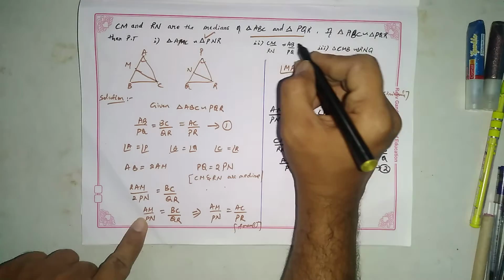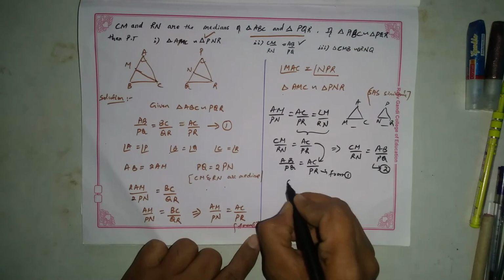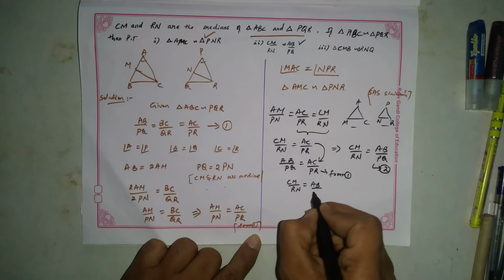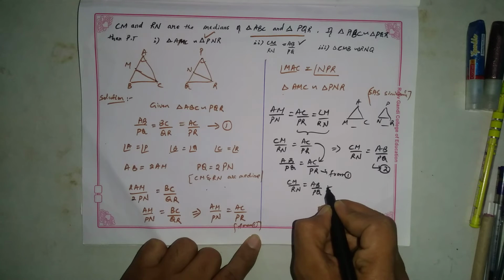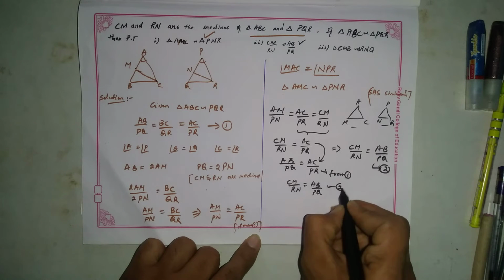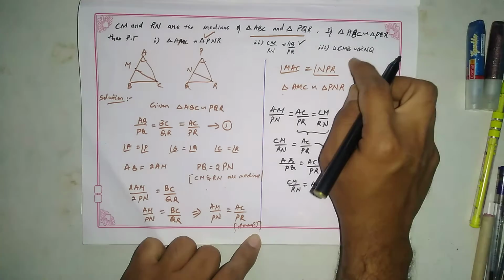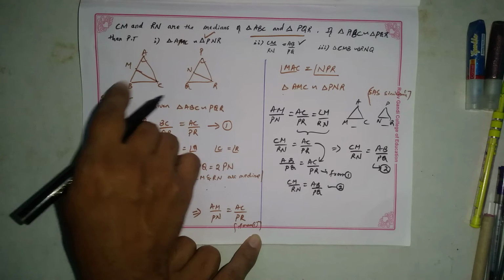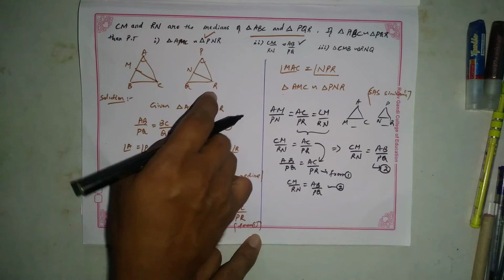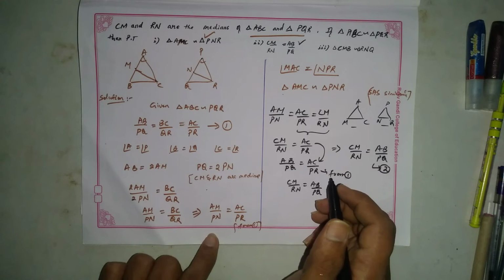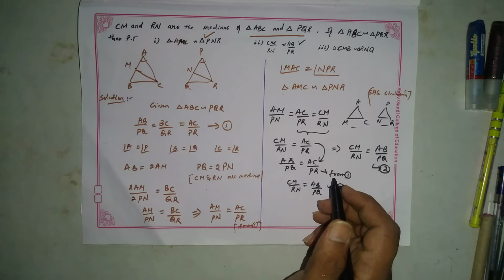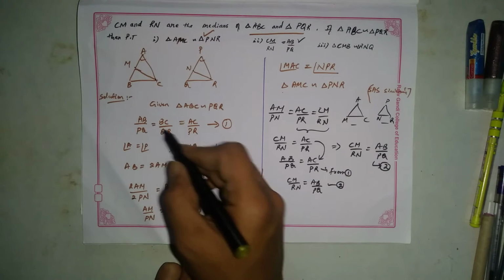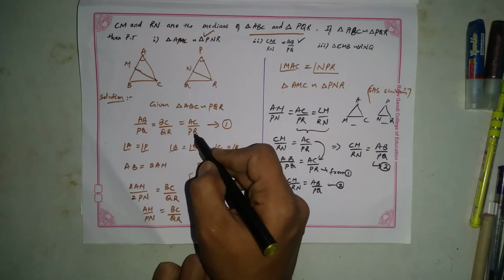Now the second condition is also proved here. CM by RN is equal to AB divided by PQ. We take this as equation number 2. Next we have to prove that triangle CMB is similar to triangle RNQ. Again from 1, we have AB by PQ is equal to BC by QR is equal to AC by PR.